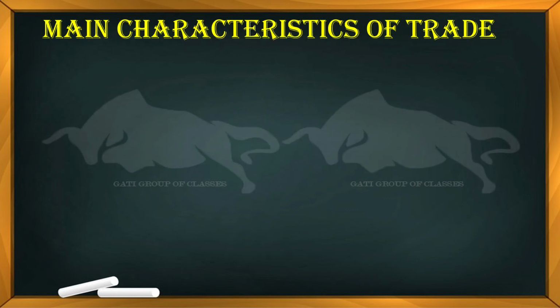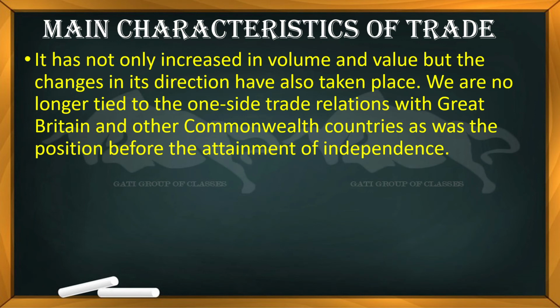Now the main characteristics of the trade we have, such as the volume and the value, but that is also changing the direction of our trade. So we have very good relations with the others also, but we are no longer tied to a one-sided trade relation with Great Britain.